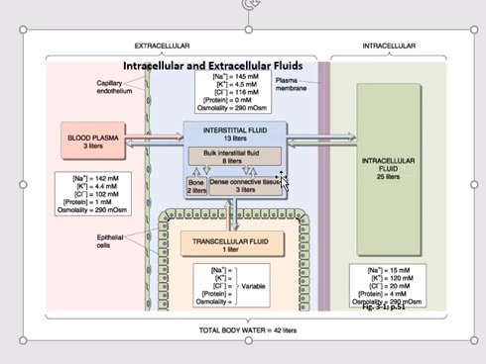The rest is extracellular. Out of the extracellular fluid, 3 liters is blood or plasma, and 13 liters is intercellular fluid, interstitial fluid, and there is transcellular fluid. So 2/3 is intracellular and 1/3 is extracellular. The intracellular fluid is about 25 to 28 liters. The total body water is 42 liters.